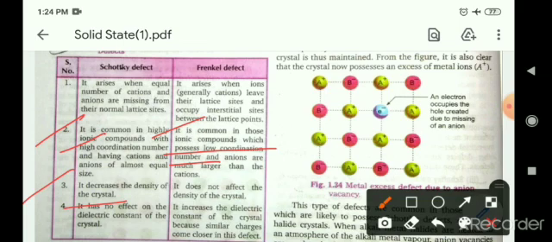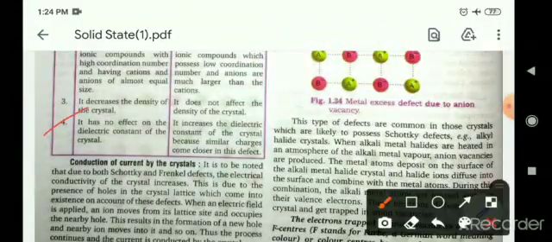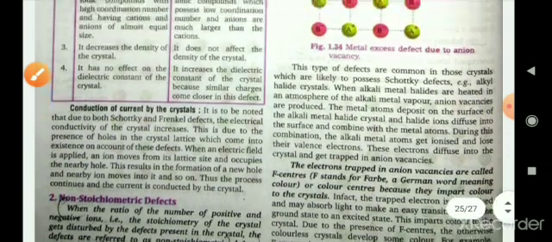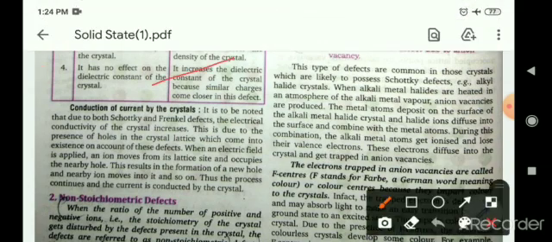When they go out from the system, then automatically density will decrease. But in Frenkel defect, there is no change in the density of the crystal. Frenkel defect has no effect on the dielectric constant of the crystal, but it increases the dielectric constant of the crystal because similar charges come closer in the defect.